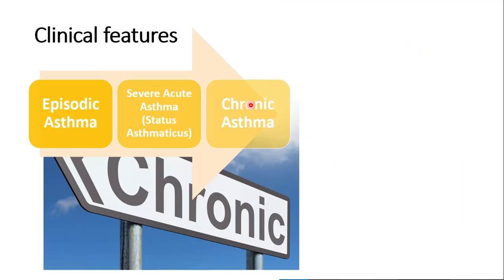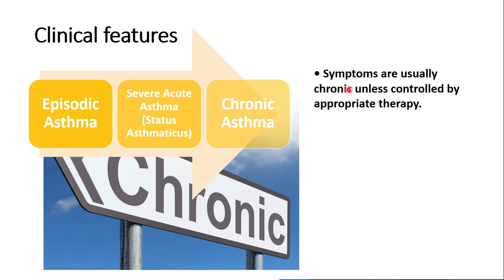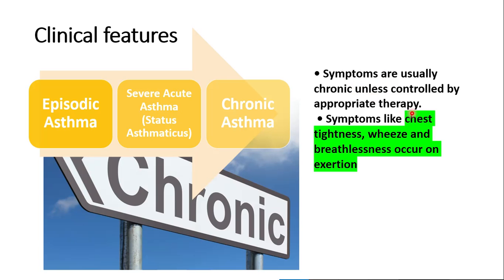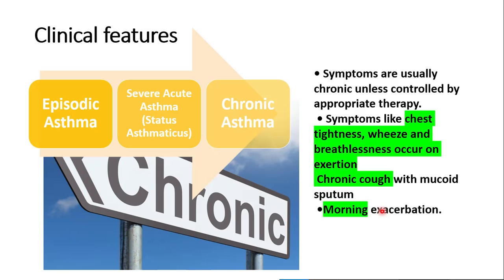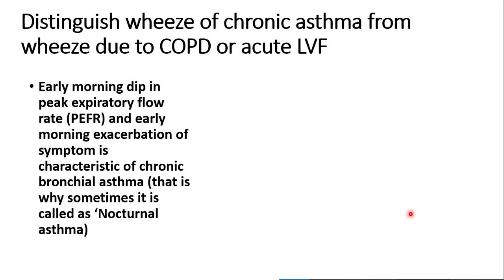Finally, we have chronic asthma. Here the symptoms are usually chronic unless controlled by appropriate therapy. Symptoms such as chest tightness, wheeze, and breathlessness occur on exertion, and chronic cough with mucoid sputum is characteristic of it. There might be episodes of spontaneous cough and wheeze during the night, and there will be a morning exacerbation of symptoms.